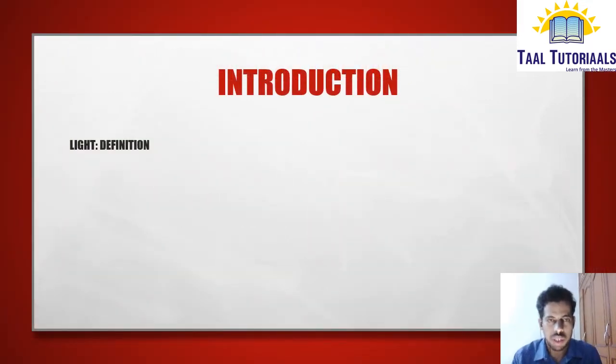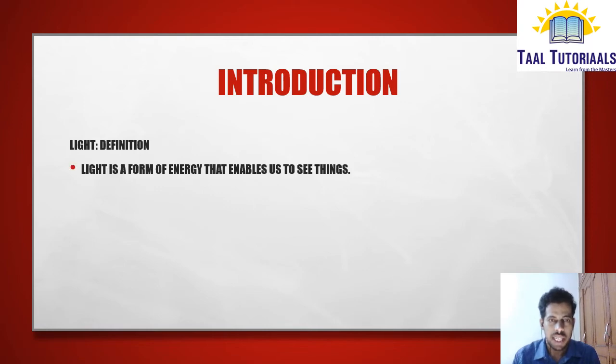So before going to chapter, we want to know the definition of light. Light is a form of energy that enables us to see things. Think that you are in a dark room. You cannot see any objects until and unless you switch on the light. If you switch on the light, light falls on all the objects. It reflects back to our eyes. Our brain processes this signal and enables us to see the things.